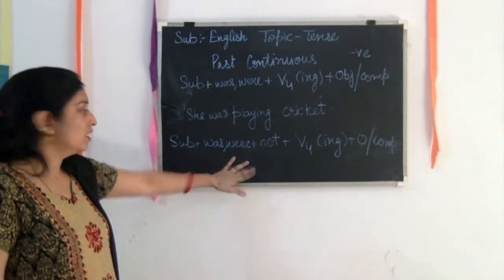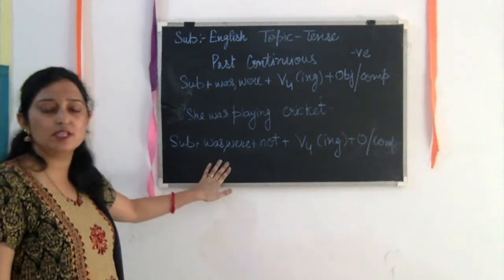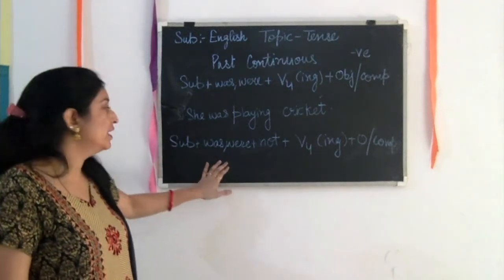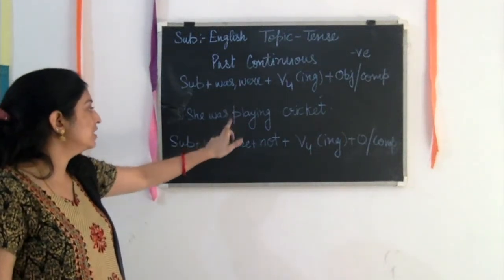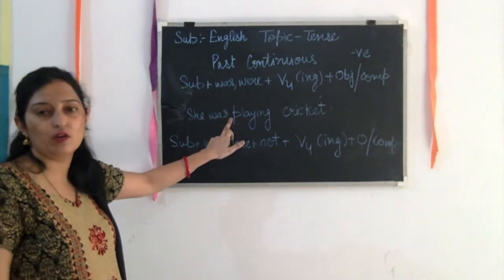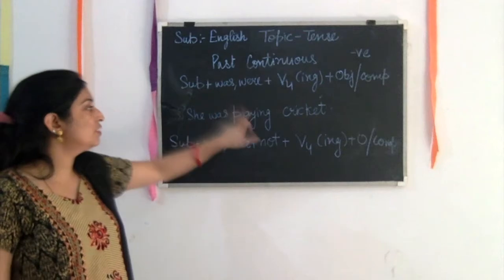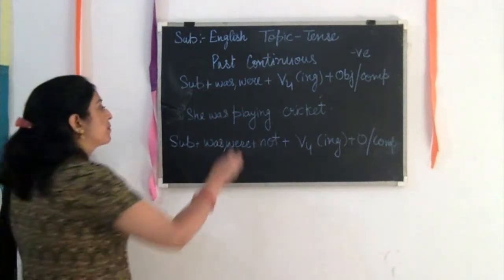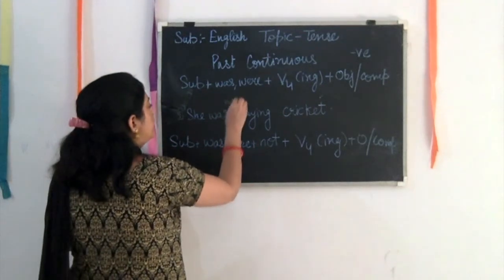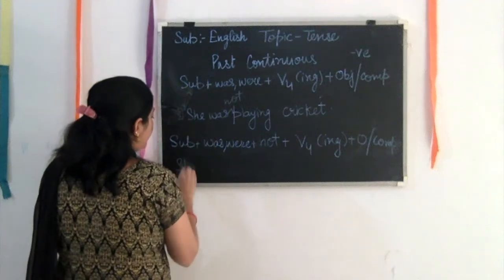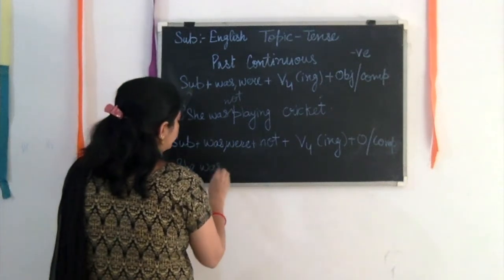So just change this one sentence by adding not: she was not playing cricket. So here we have to write, she was not playing cricket.